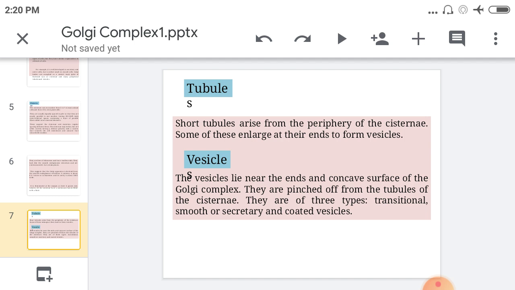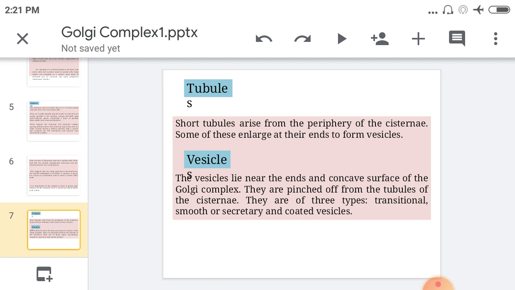Then, going toward the vesicles, the vesicles lie near the end of the concave surface. You know that the concave and convex surfaces were present in your previous slide. Here the vesicles are present at the end of the concave surface of the Golgi complex, and they pinch off from the tubules, like that of the cisternae. The tubules are formed from the pinched ends of the cisternae, but these vesicles are formed from the pinched ends of the tubules of the cisternae.